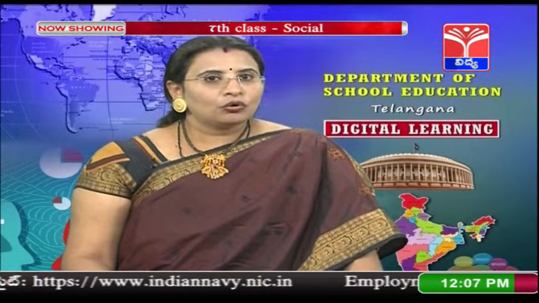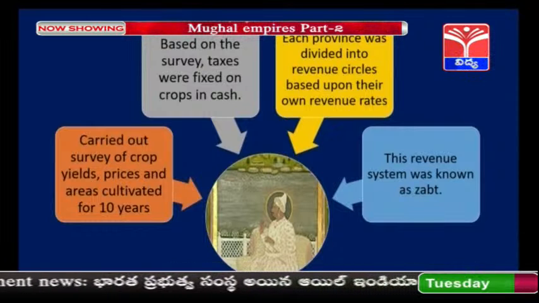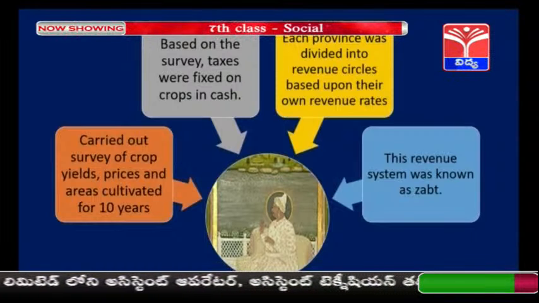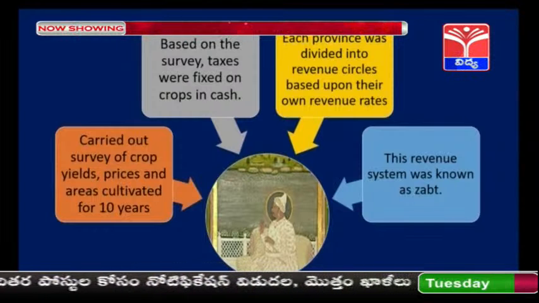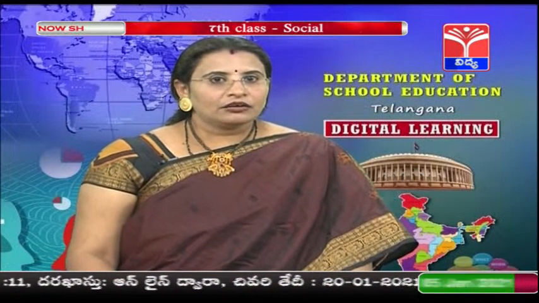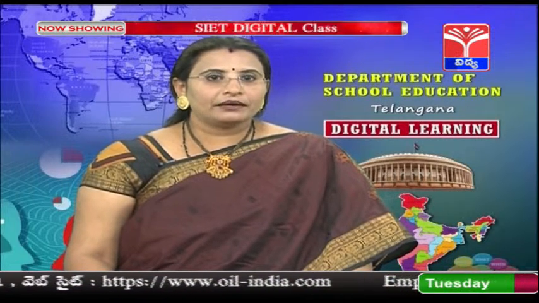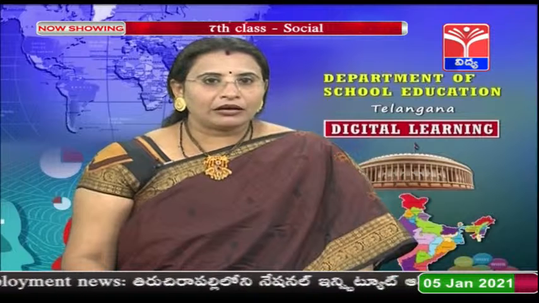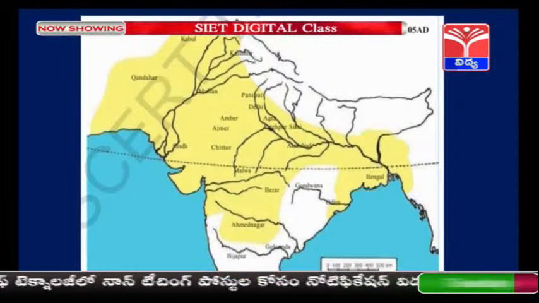And they divided the whole kingdom into provinces, and each province was divided into revenue circles based upon their own revenue rates. That means depending upon the crops grown, the prices at which they are sold, and the quality, they started collecting the taxes. This system of conducting the survey was taken up by Todarmal in almost all the places covered by the Mughal Empire, except two places, that is Gujarat and Bengal. In Gujarat and Bengal, this survey system was not possible. Other than that, everywhere this Zabt system was continued.